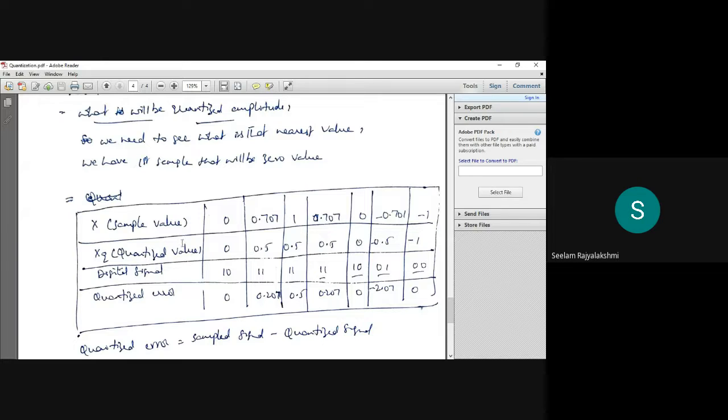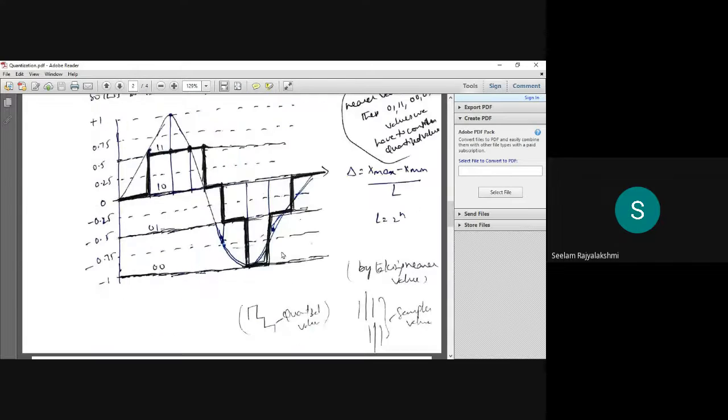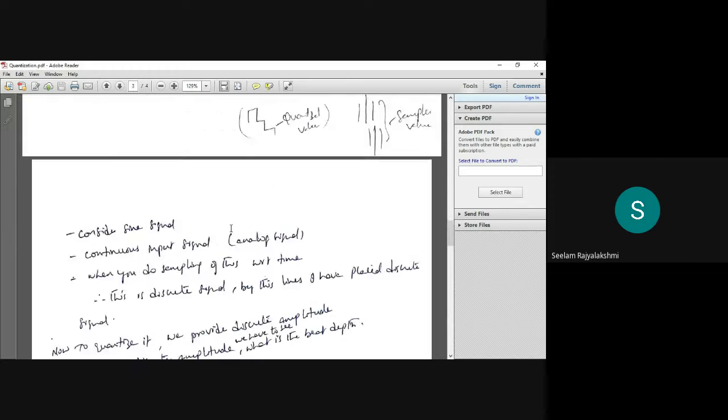Here we have to consider the quantized values which are nearer to these sample values. For the digital signal, we have already chosen 1, 0, 0, 1, 0, and 0, 0, 0, 1, 1, 0, 1, 1 for -1. For the particular samples we have already considered these digital signals 0, 0, 0, 1, 1, 0, 1, 1, and placed them here at these particular values.